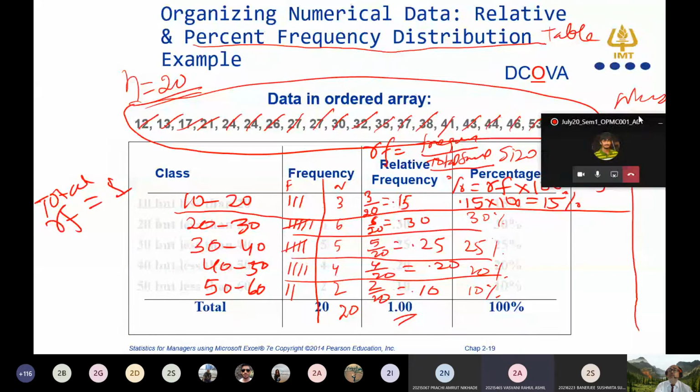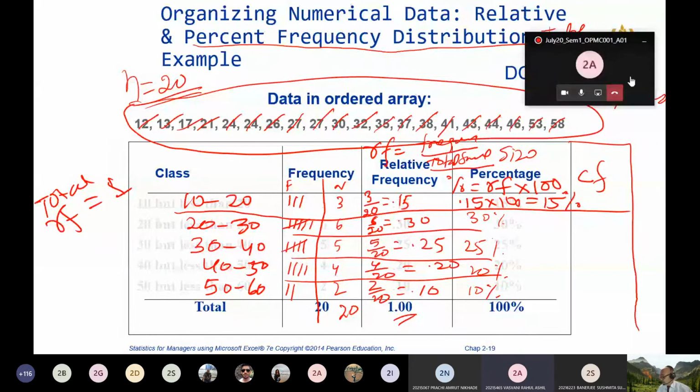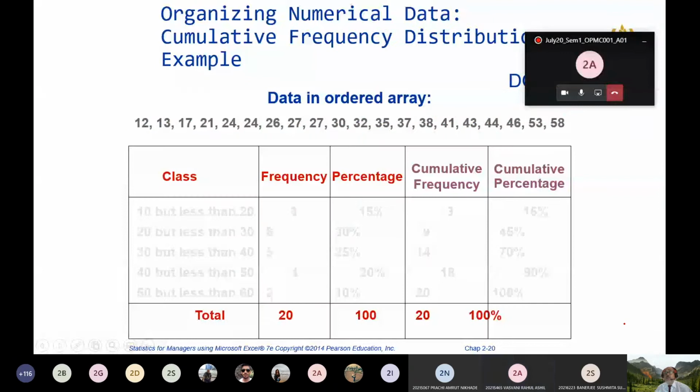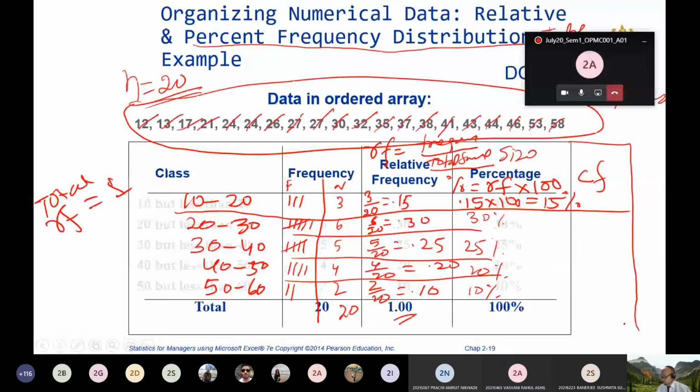Sir, over here, why have we taken the data point of 30 between 30 to 40 and not 20 to 30? Data point 10 to 20 I have taken, right? So the value 30 has been placed between 30 and 40, not between 20 and 30.